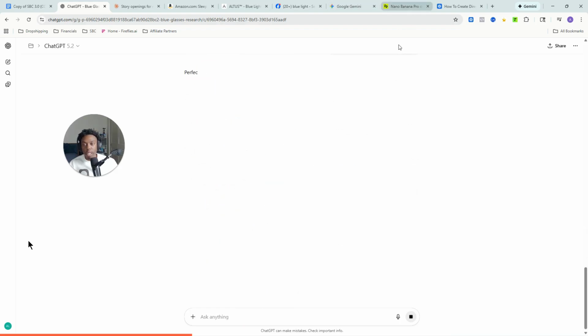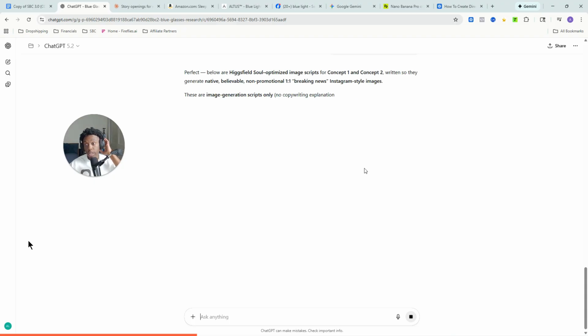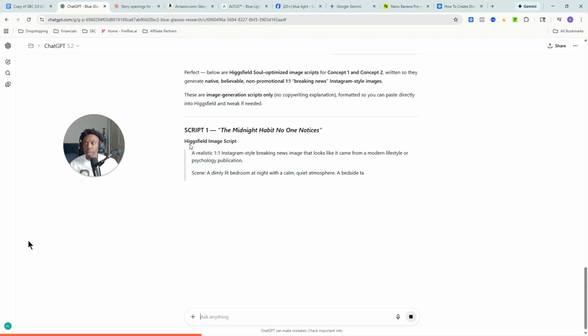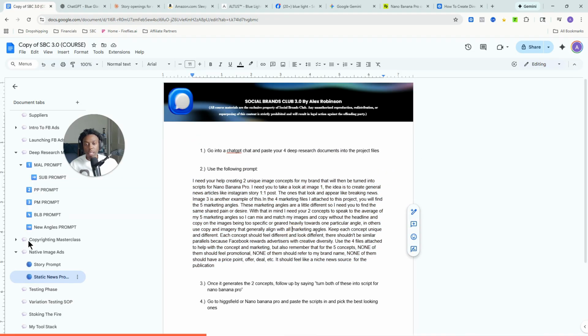And then this is really easy. This is probably the easiest one because you already did all the deep research, so it has a good synopsis of everything. And you can read the prompt itself. I'm basically saying I have 5 unique different angles where the problem might be a little different from person to person. So find and conceptualize this same general mass desire or problem, and then create 2 concepts that's applicable to all 5 of them. So if you've ever wondered, well, what about truck drivers? What about if I'm doing stay-at-home moms?